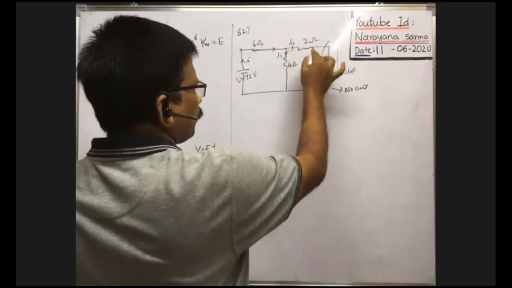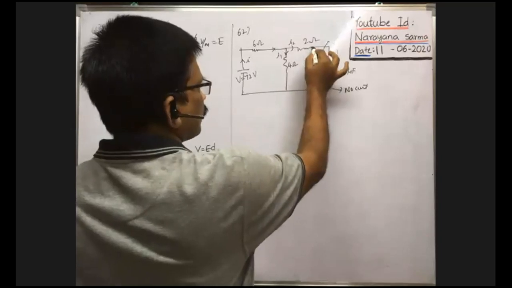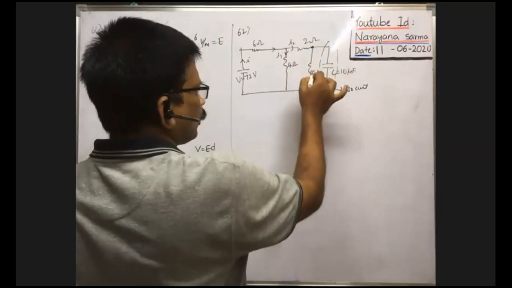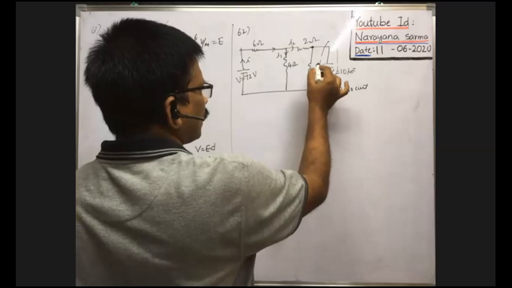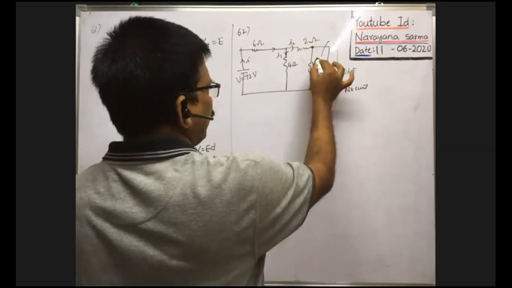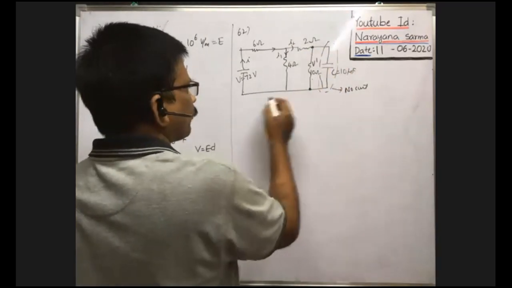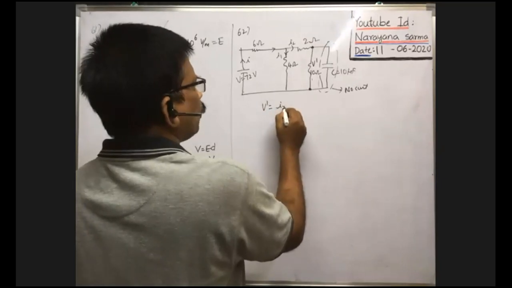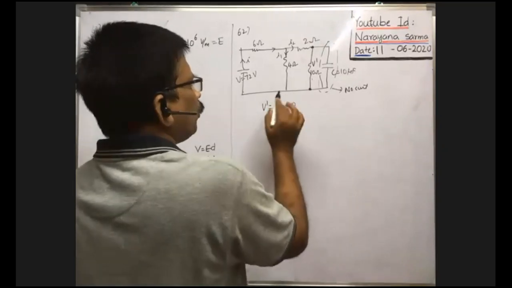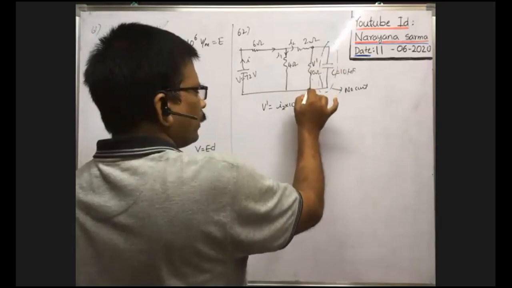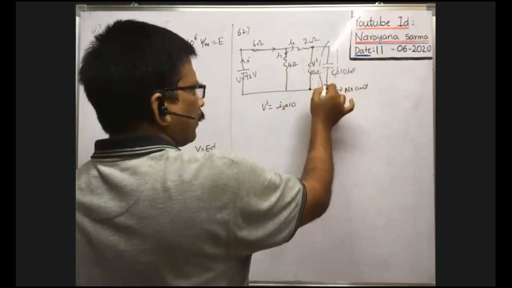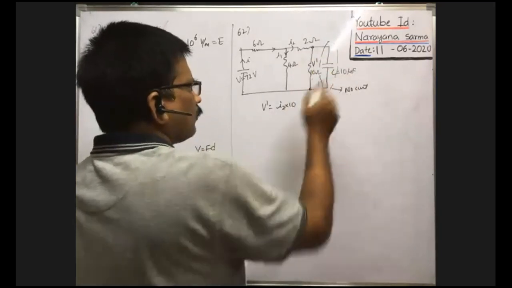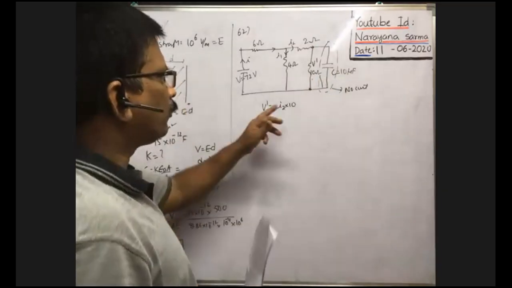As I2 current passes through the 10 ohm resistance, the potential difference across the 10 ohm resistance we can calculate now, that is V dash. V dash is equal to I2 into 10 ohms. If you know I2 value, potential difference across 10 ohm is known. That is the potential difference across the capacitor because these two are in parallel. Then we can have the charge. That's why we have to find this I2 current.